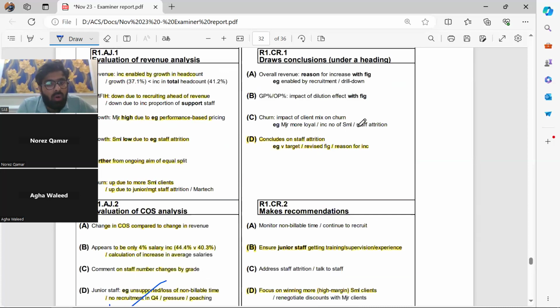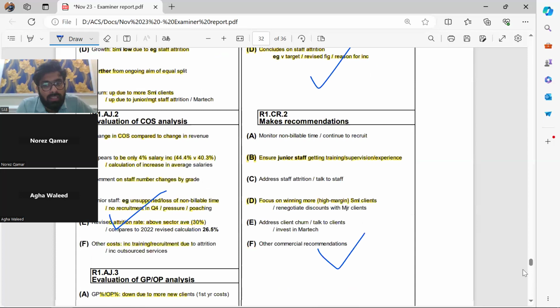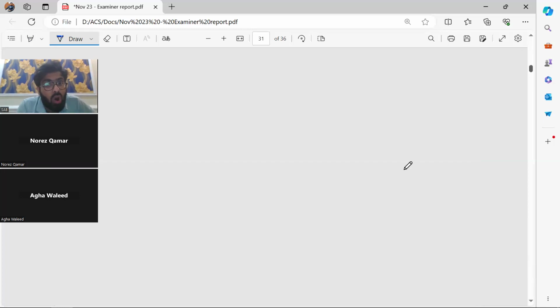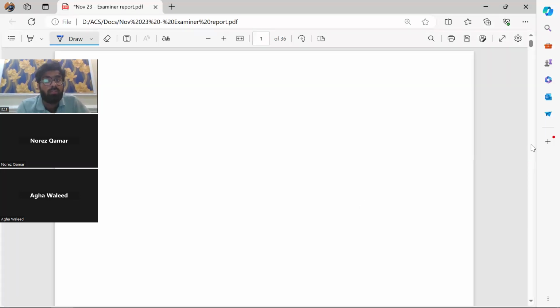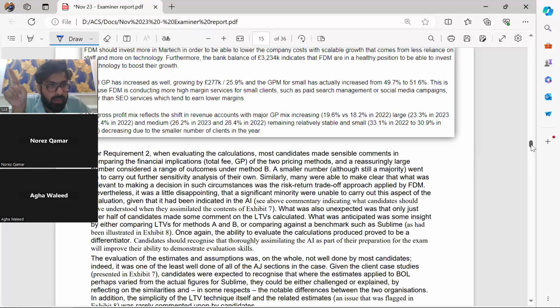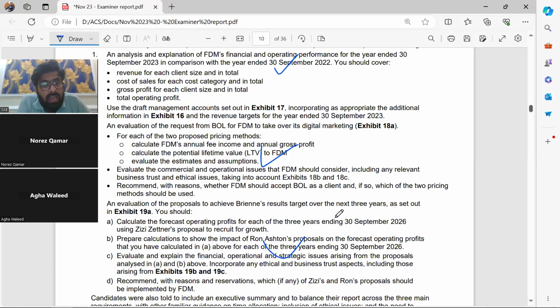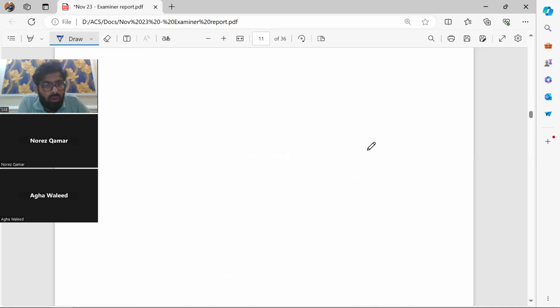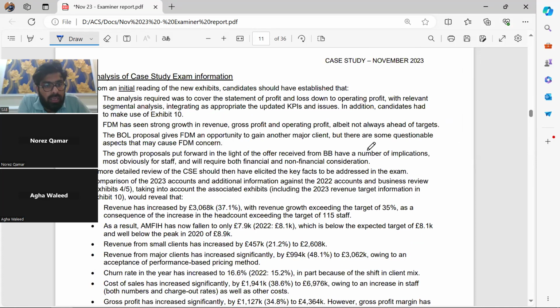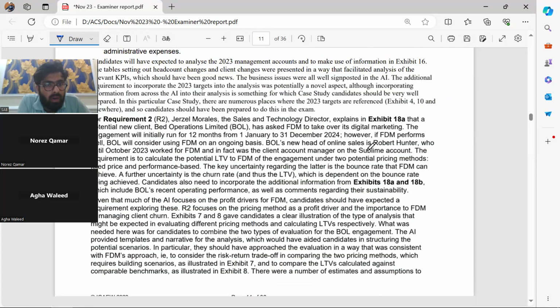Conclusion and recommendation are always easy because you always conclude your answers. Without conclusion and recommendation, two of the boxes get unmarked. And if two of the boxes get unmarked, how are you going to pass this exam if any of the boxes are left? Make sure you are hitting each and every box.